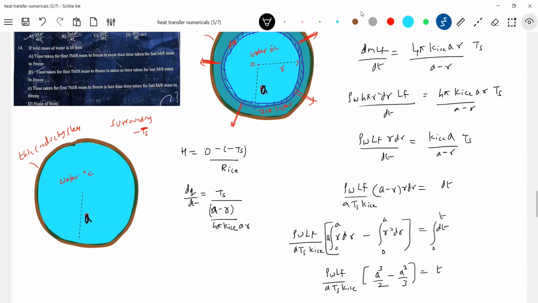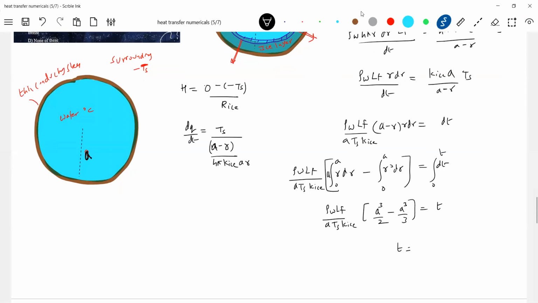Just see once. Here it will be a into r; I took a outside, r dr. The integral is r square by 2, from 0 to a. Then r square dr, whose integral will be r cube by 3. Substituting the limits 0 to a, we get this much here. So finally, the time will be rho w Lf a cube by 6 a Ts K ice.